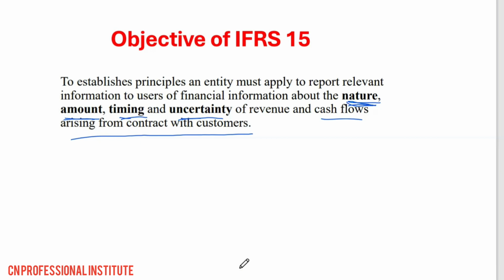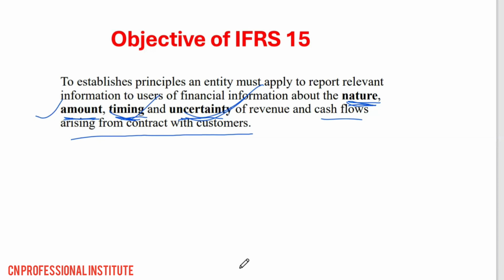So the entity must apply these principles to record the amount, because the amount of revenue can be affected by so many things. Then the timing: when should the revenue be recognized? And then the uncertainty of the revenue. Sometimes recognition of revenue is based on certain conditions, and when the entity is able to meet those conditions, then it can recognize revenue. And then even the cash flows as well.